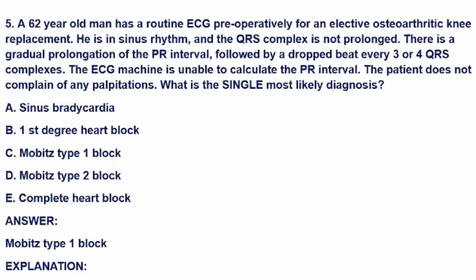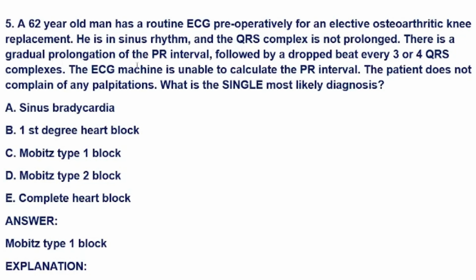Okay. Next question about the cardiology. A 62-year-old man has a routine ECG preoperatively for an elective osteoarthritic knee replacement. He is in sinus rhythm and the QRS complex is not prolonged.